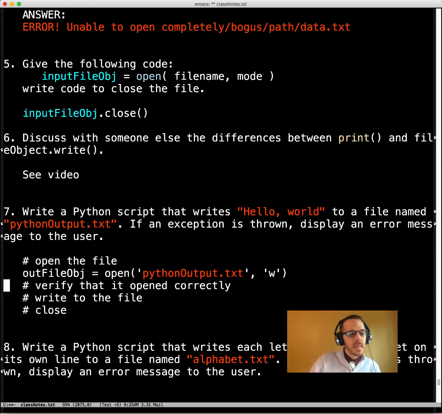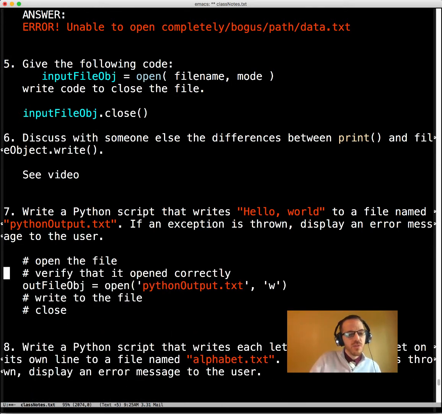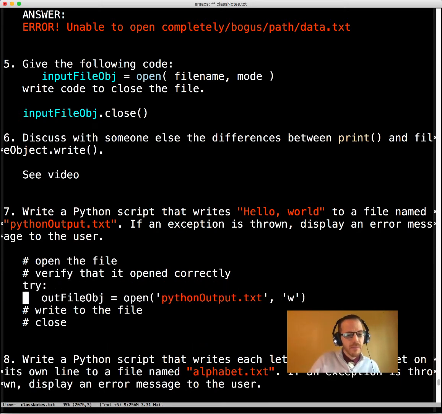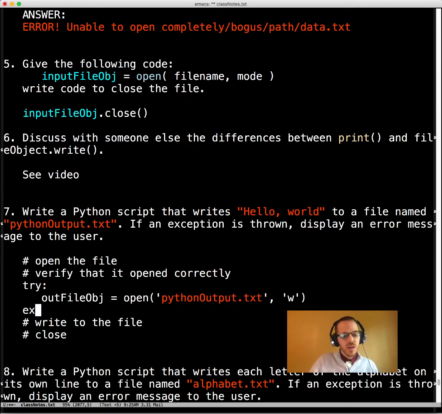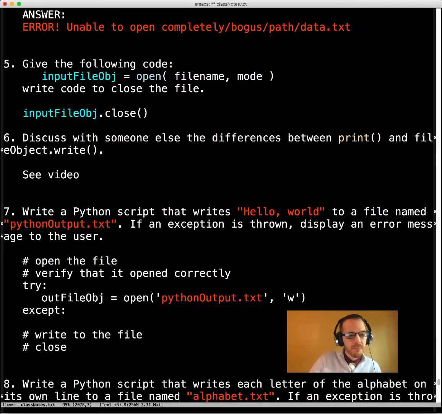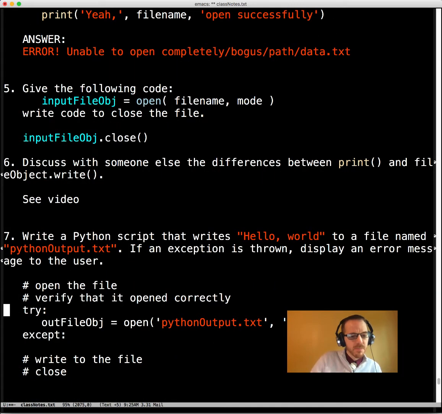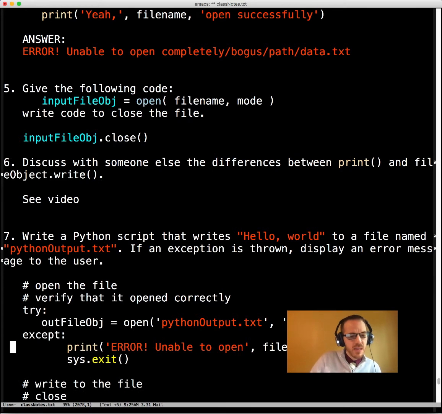Oh, hold on. We need to verify that it opened correctly. So then we need this in a try block. And when we have try, we have except. And I'm just going to go pull. We haven't set file name here, so we can't use file name.